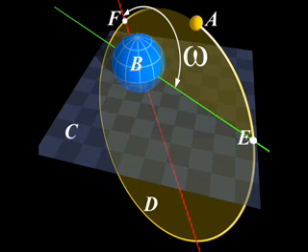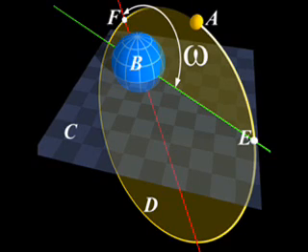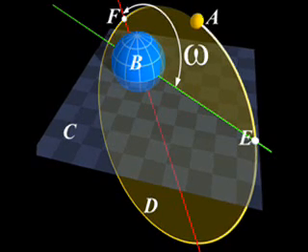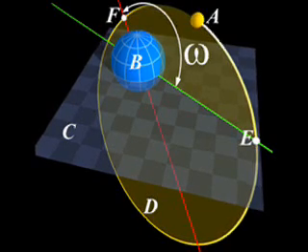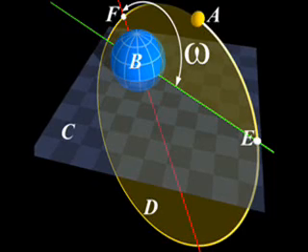Newton's law of gravitation states that objects in the universe attract each other with a force that varies directly as the product of their masses and inversely as the square of the distance from each other. The theory of universal gravitation deals with the force of gravity, which is one of the fundamental forces in nature.